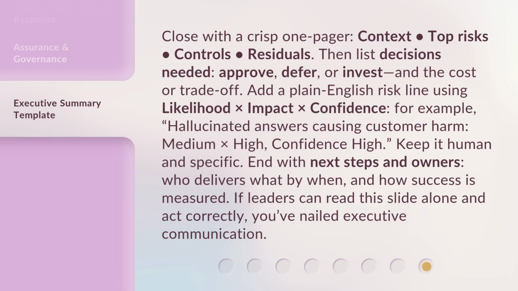Close with a crisp one-pager: context, top risks, controls, residuals. Then list decisions needed: approve, defer, or invest, and the cost or trade-off. Add a plain English risk line using likelihood times impact times confidence. For example, hallucinated answers causing customer harm, medium times high, confidence high. Keep it human and specific.